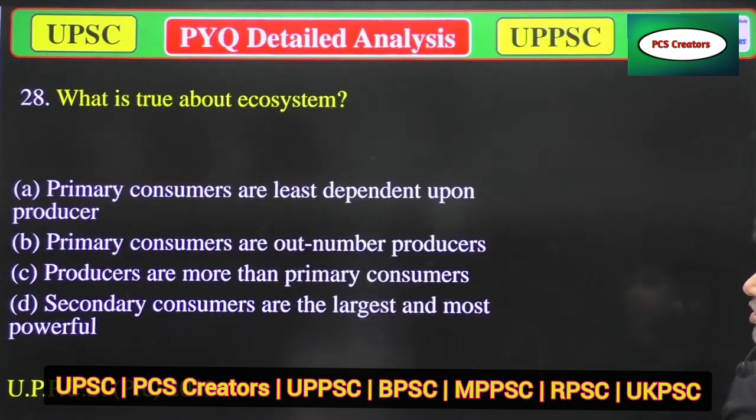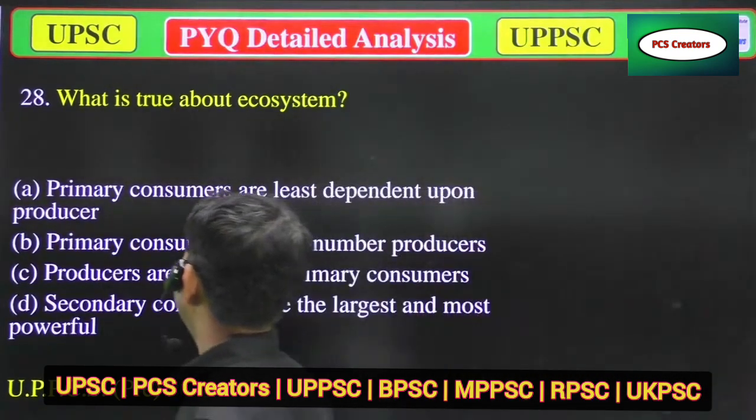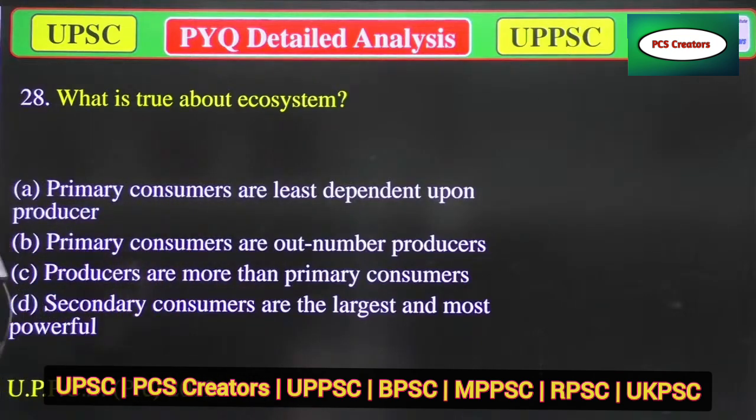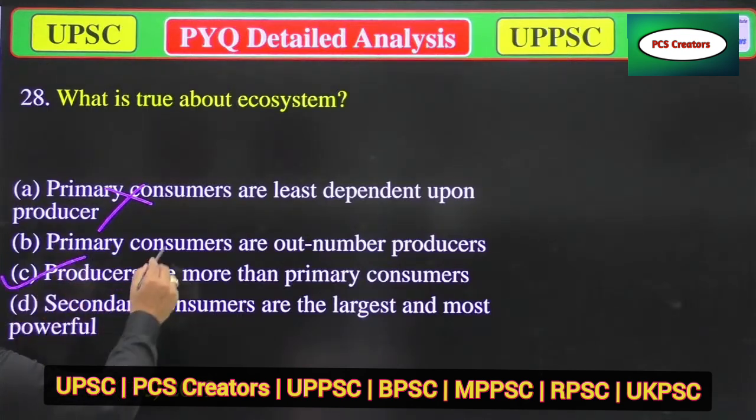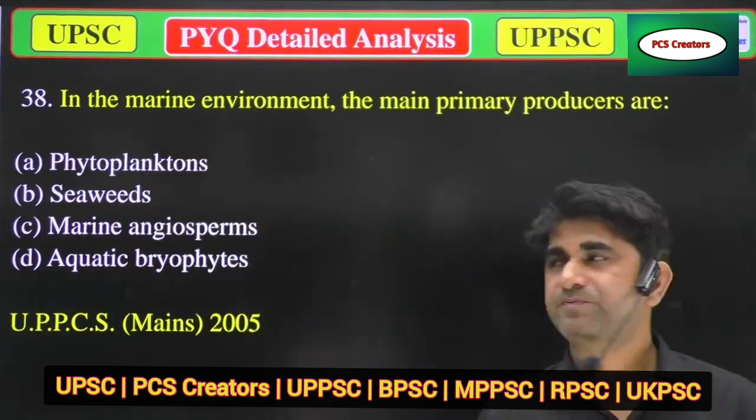What is true about ecosystem? This question we have done again. Primary consumers are least dependent on producers. No, primary consumers are more dependent on producers. This is wrong. Producers are more in number than primary consumers. So only option C is correct and all of them are incorrect. Now we'll move to the next question.